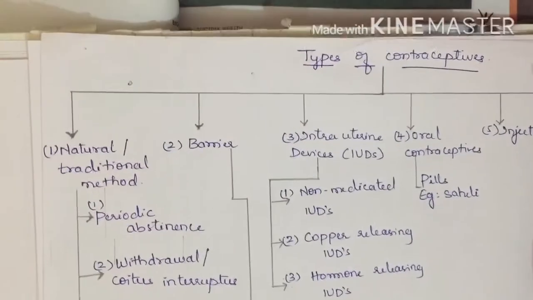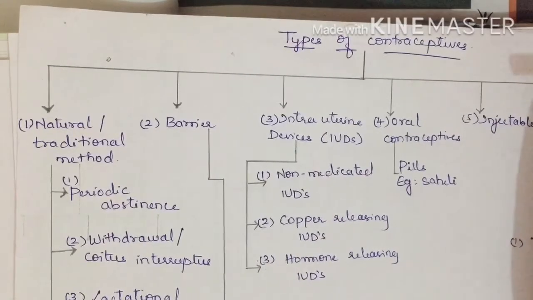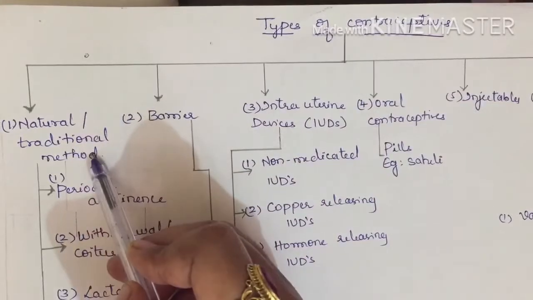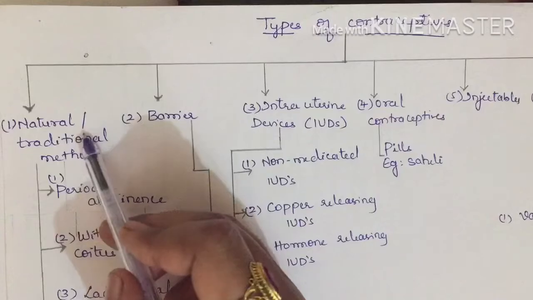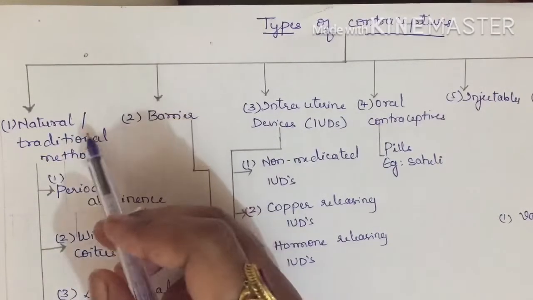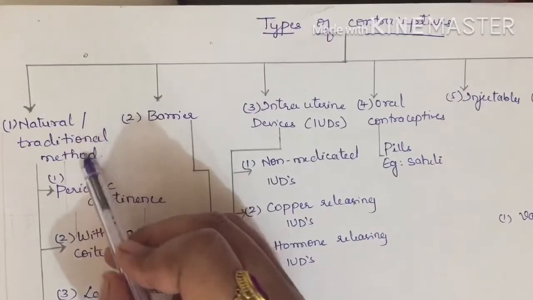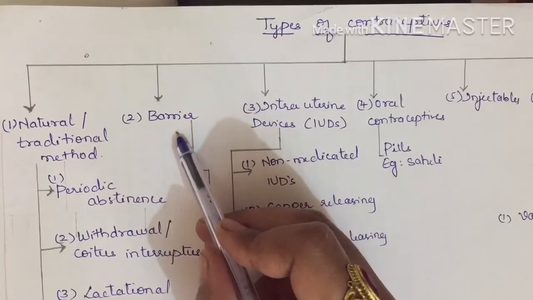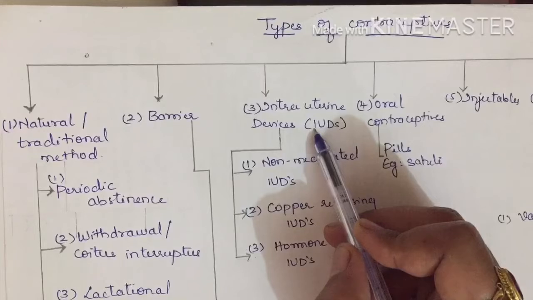I have given a schematic representation of these types of contraceptives, which you can find in your video. The first one is the natural or traditional method. The name itself shows it is a natural method, without using any kind of chemicals or different agents. Second, we have barrier, which means something that stops or prevents. Next is intrauterine devices, IUDs.